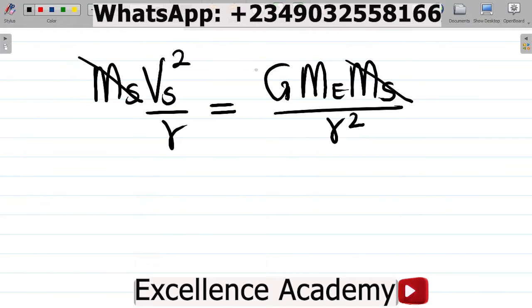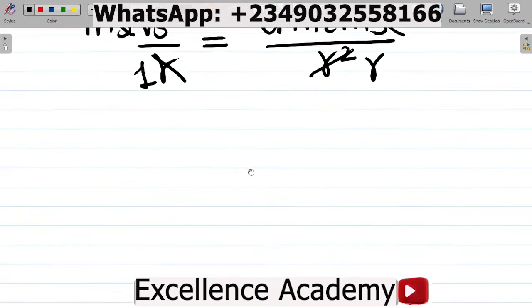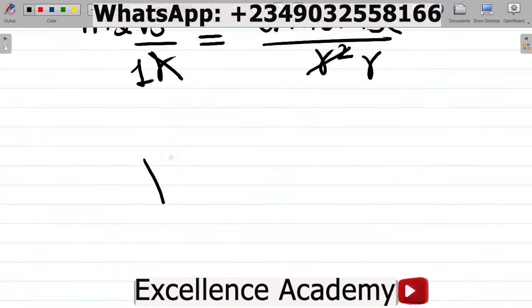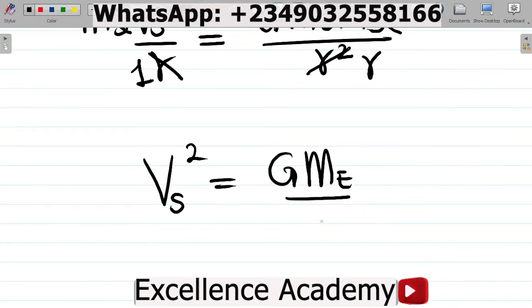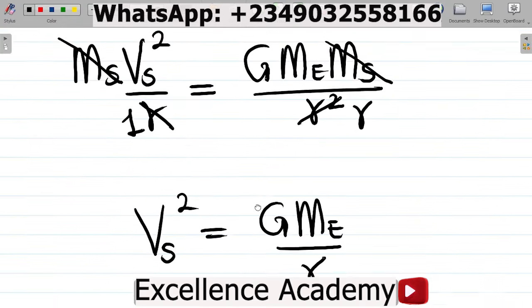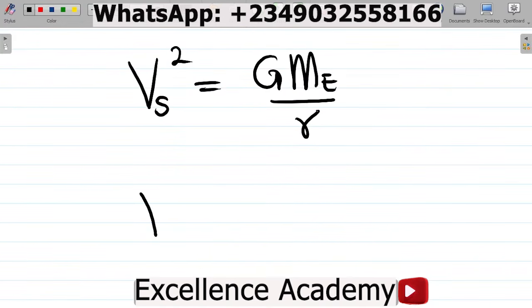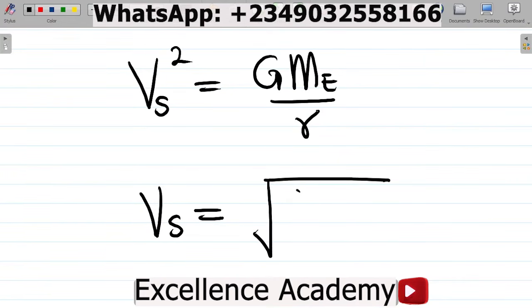All right, so from there, again, looking at this, we have r here, you also have r here, the same thing. So this r here gives you 1, cancels out. This r here gives you what there? R. In essence, from here, we have that the velocity or the speed of the satellite all squared is equal to G mass of the earth all over r. So we have this. Okay, let's get the speed of the satellite. Vs will be equal to, of course, I'll have to take the square root. The square root of G times mass of the earth all over r.